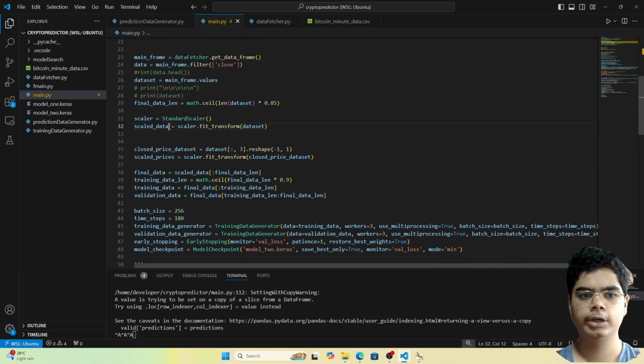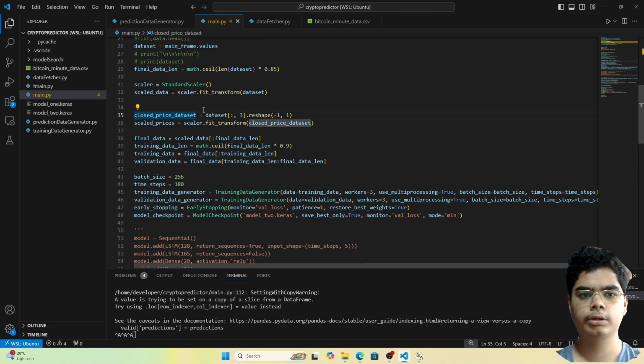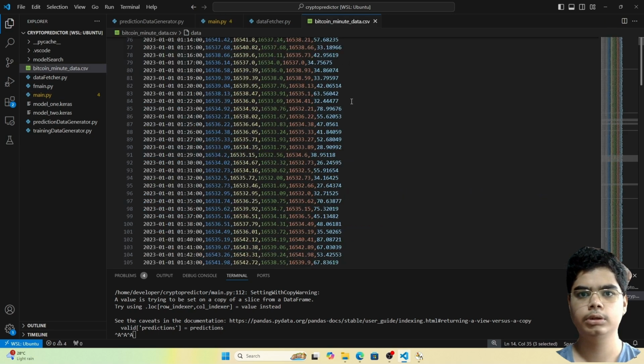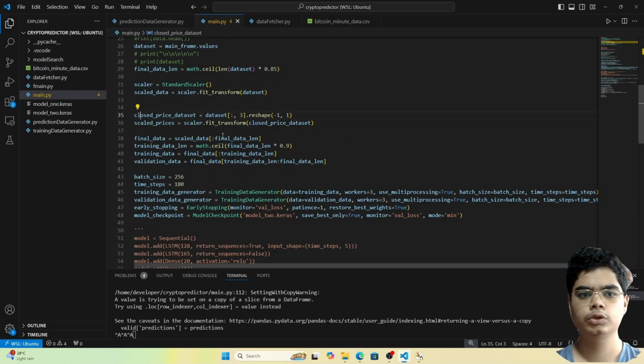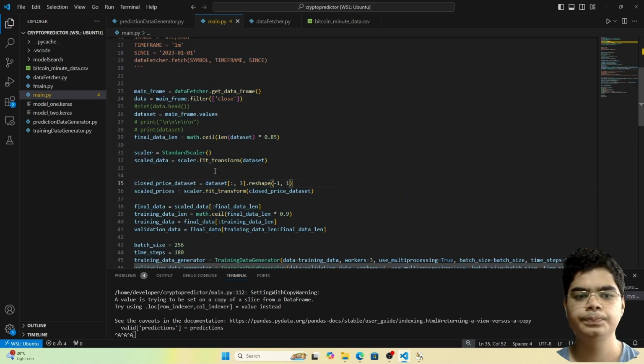So now once we have our data pre-processed, here we are trying to get the closing prices column. So here is the closing prices column. From the entire data set, we will just extract the closing prices column. To do this, first we have defined the variable close price dataset. It will contain only the closing prices column. Now we will take the main dataset which contains all the rows and all the columns.